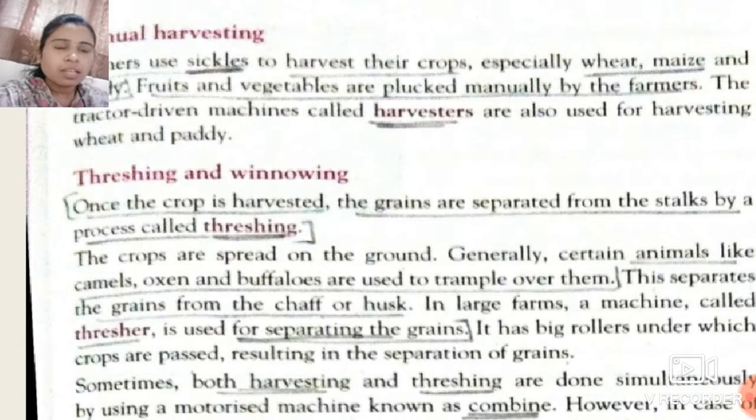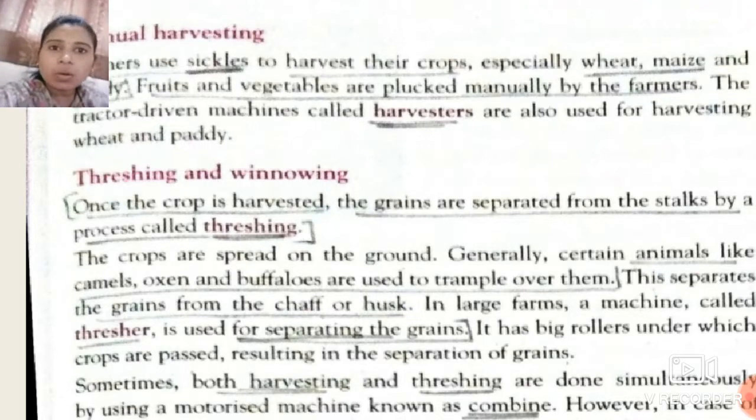Okay students, if we have a small farm or small area, we can use animals to trample over the crop and then get the separated grains. But it is not as feasible as using machines. So in case of large farms, we use the machine known as a thresher for separating the grains from the chaff or husk.